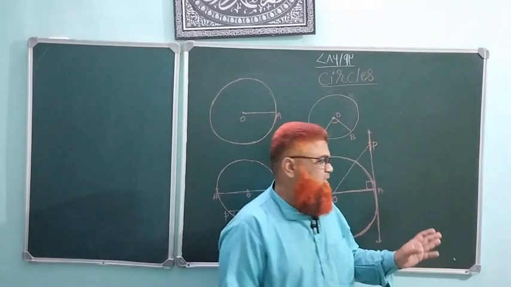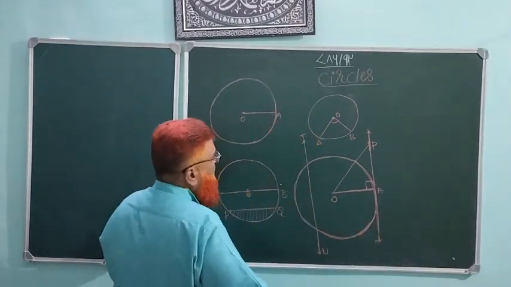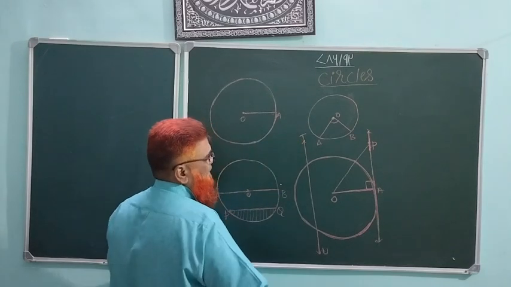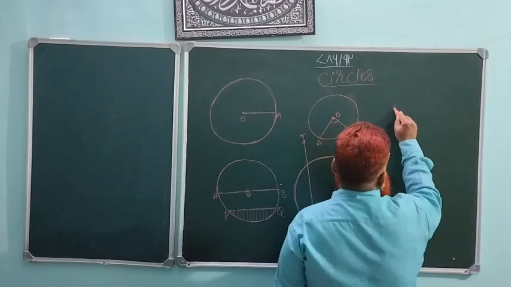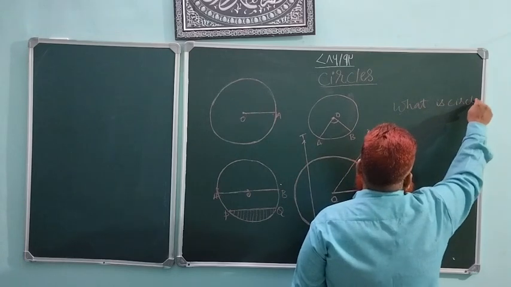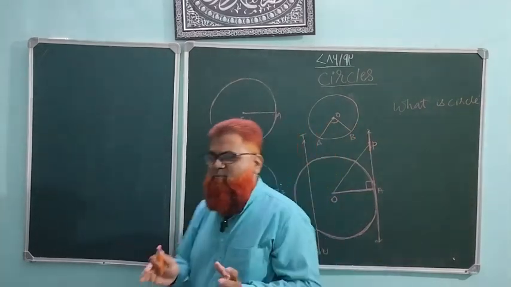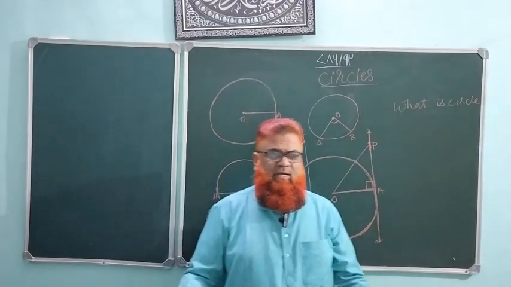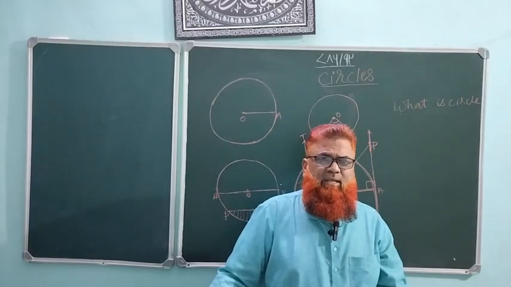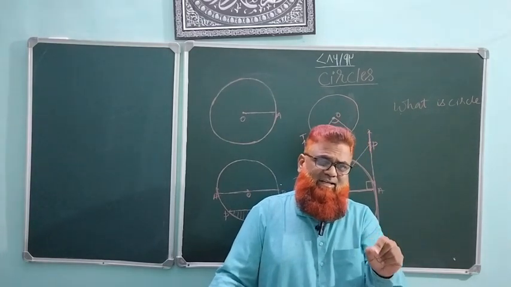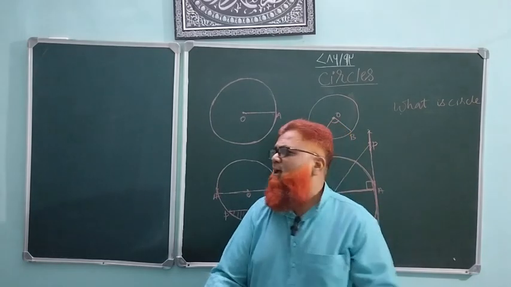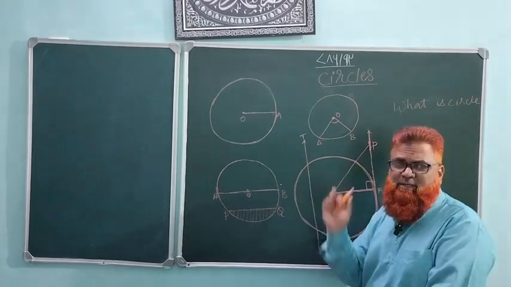Now today we will come to this. You might be seeing that I have drawn four figures here. This circle, this circle, this circle and this circle. Let's understand and discuss what a circle is. It is a round shaped figure in geometry, curved in shape, having a center in the middle of it, and it has so many related concepts.